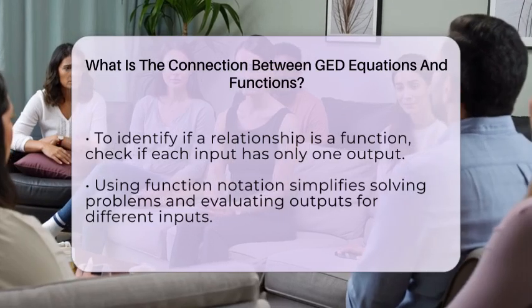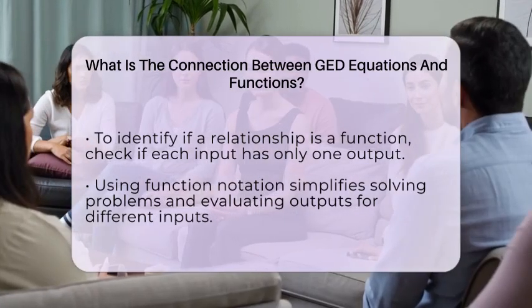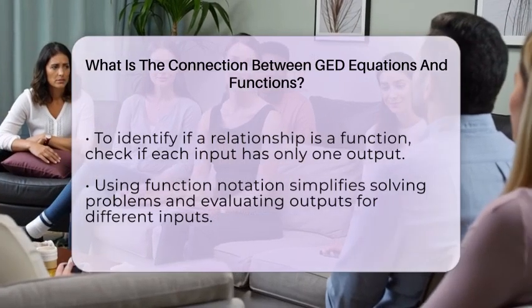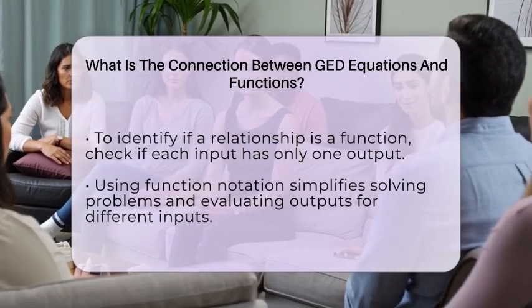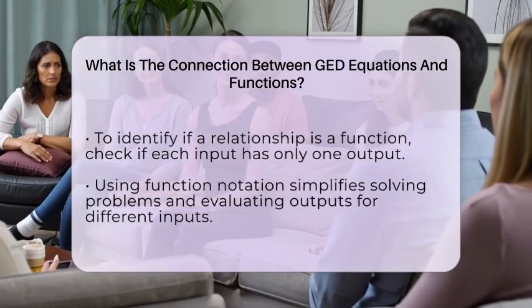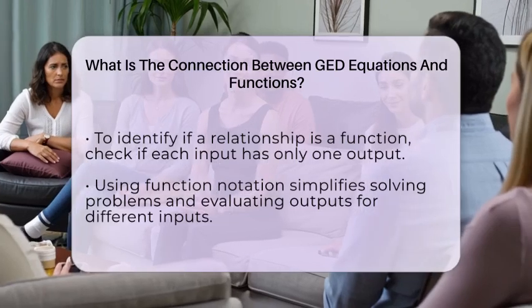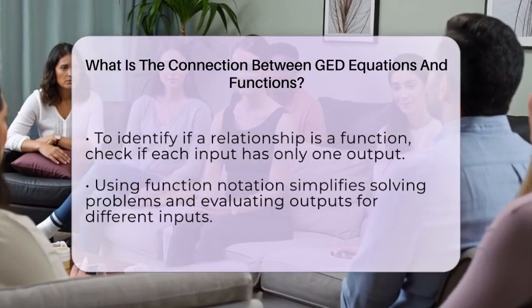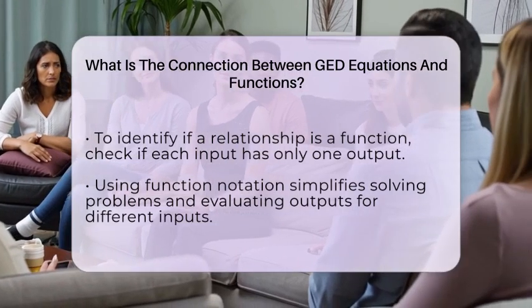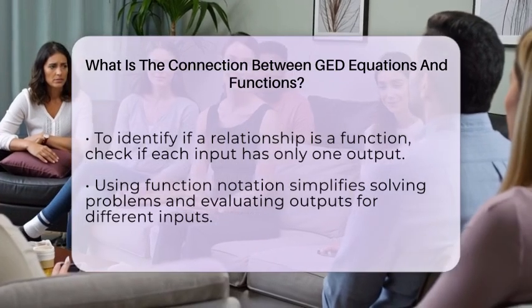In the GED math test, you might be asked to identify if a relationship is a function. To do that, you check if each input has only one output. If it does, then it's a function. If not, then it's just an equation that doesn't follow the rule of one output per input. Using function notation makes solving problems straightforward. You can evaluate the function for different x values or graph it to see the relationship visually.